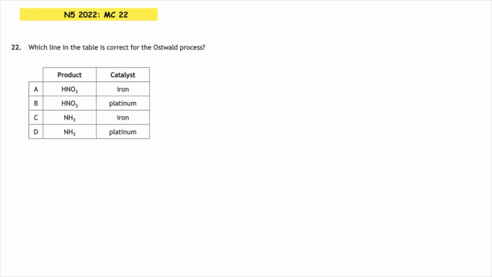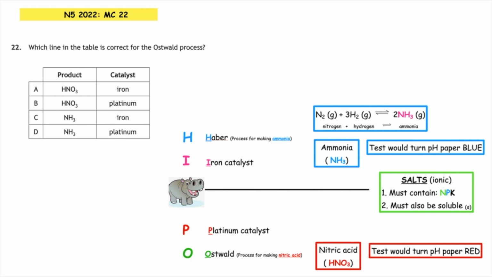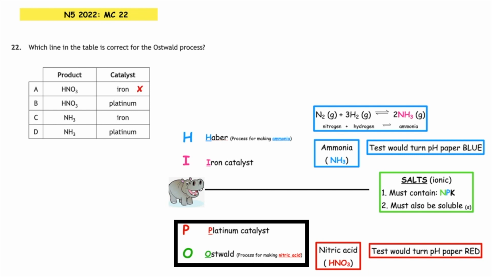Multiple choice 22. Which line in the table is correct for the Ostwald process? So for this we want to remember our HIPPO. Haber uses an iron catalyst, platinum catalyst is used for the Ostwald process. So the correct answer to this could only be multiple choice answer B or D by looking at the catalyst. We have to know that the Ostwald process is for the production of nitric acid, and the formula for nitric acid is HNO3, so the correct answer to this is multiple choice answer B.